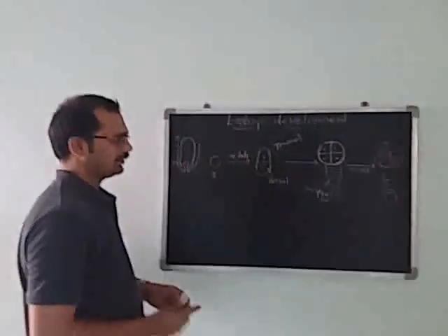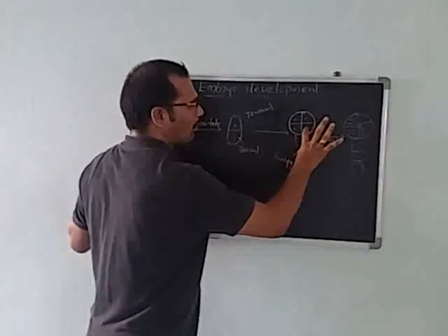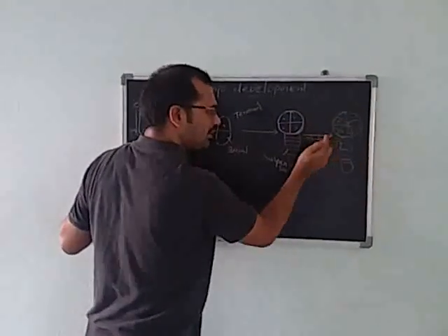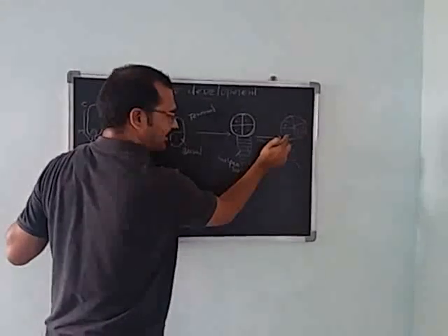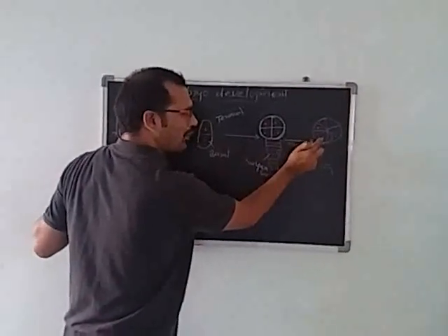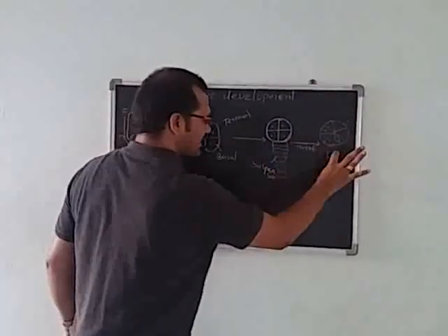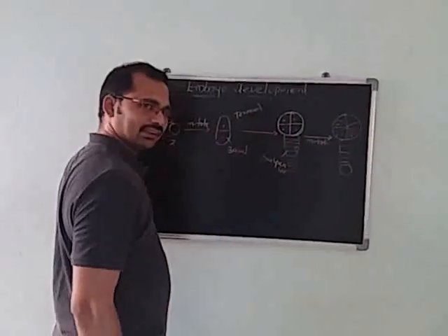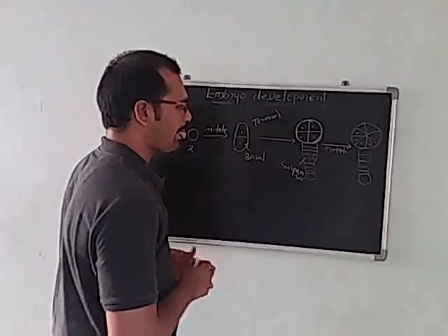Now this is the pro-embryonal quadrant. When 8 cells are present, what do you call it? Pro-embryonal octant. The pro-embryonal octant is formed, and the suspensor cells are present.